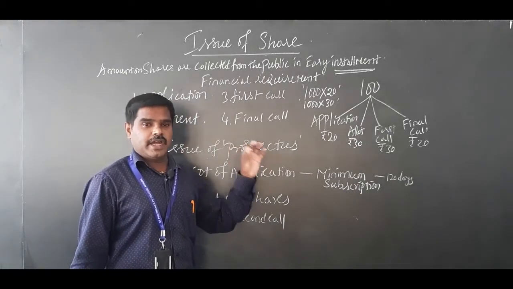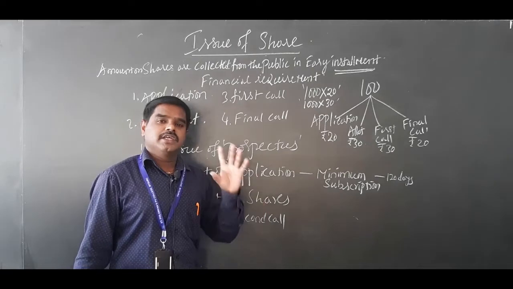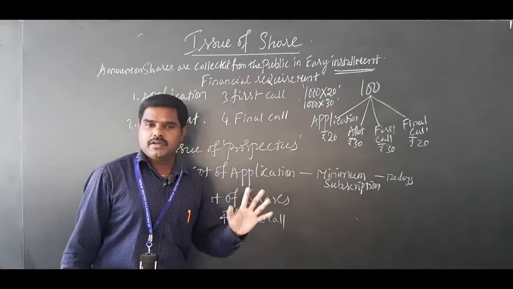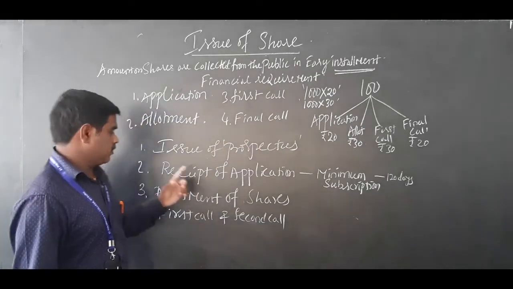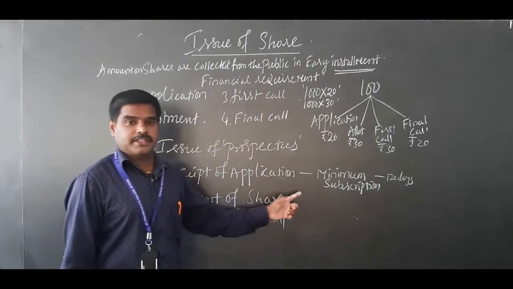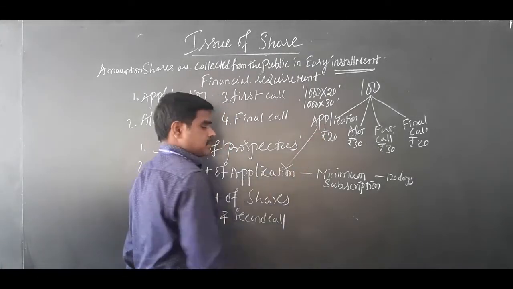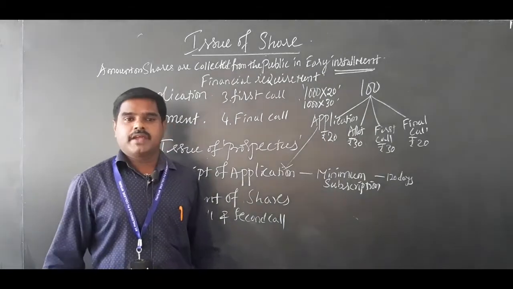First, the company has to give a prospectus. After going through the prospectus, if the subscriber, the public, is ready to purchase, they will purchase the shares by paying the application money, by depositing the application money. That is the receipt of application. So first, the company has to receive the application money. The money has to be deposited in the bank.